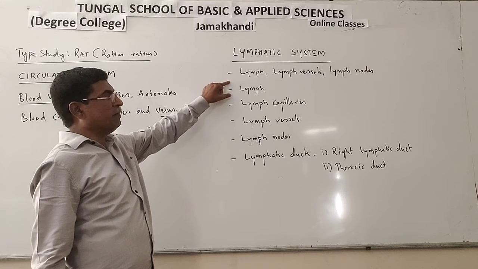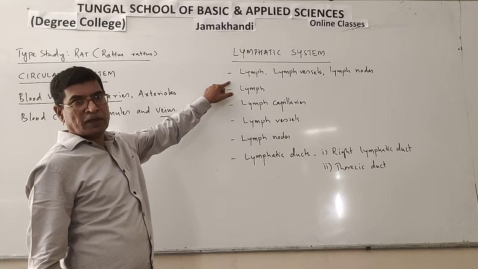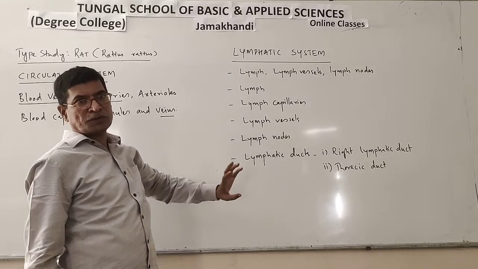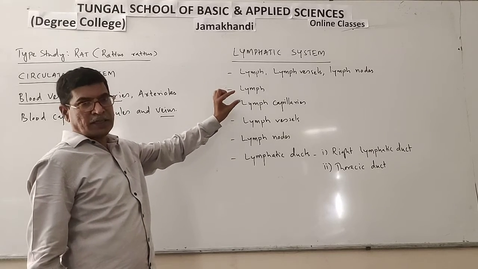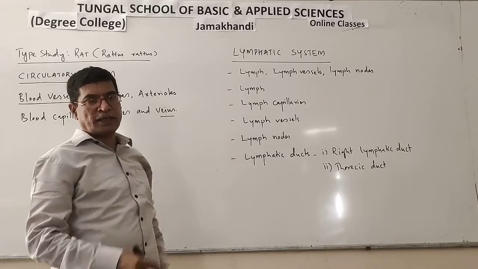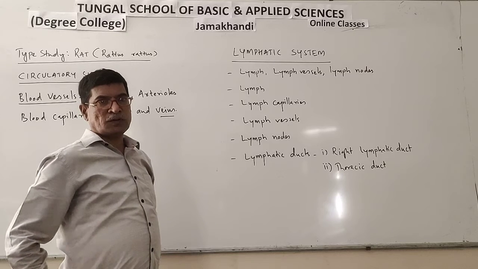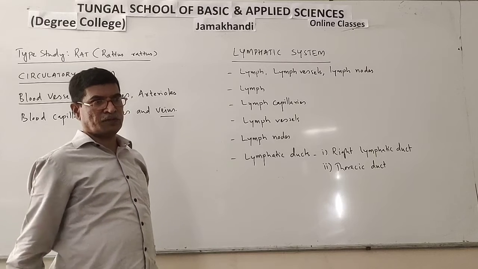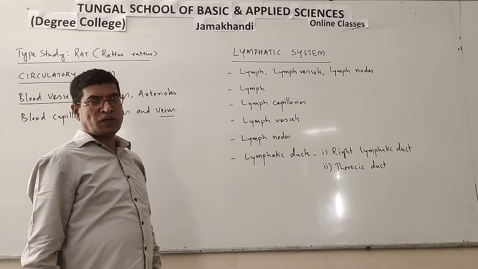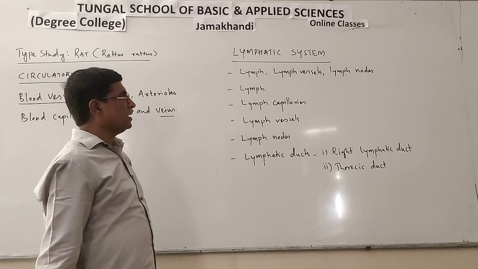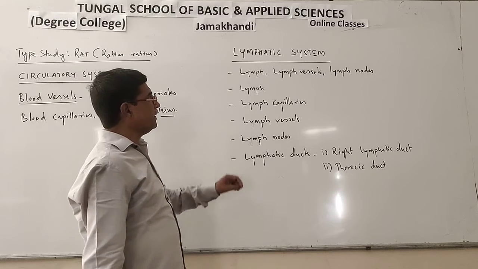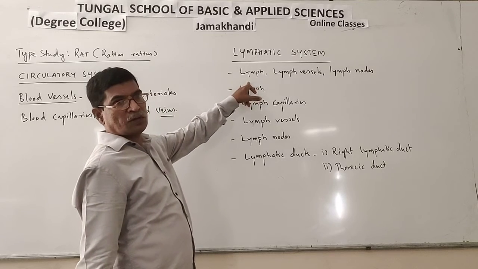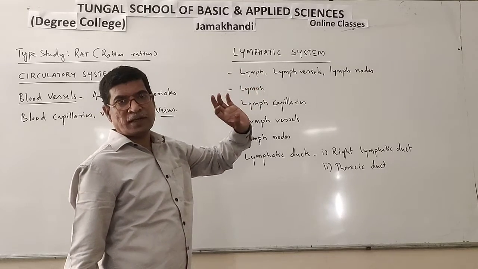It acts as a middleman. It forms a link between blood and body tissues. This lymph is present around the body tissues, and that fluid is called the tissue fluid, or extra tissue fluid. That fluid becomes lymph when it enters into the lymph capillaries.